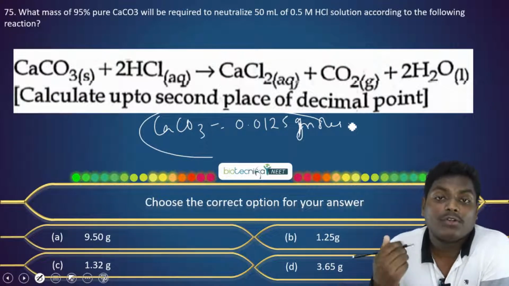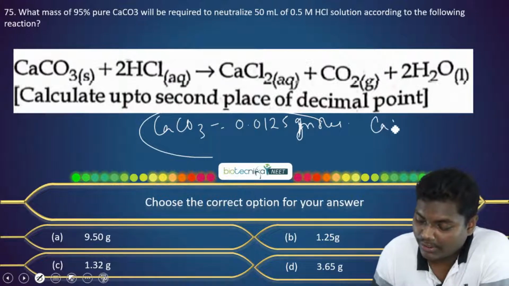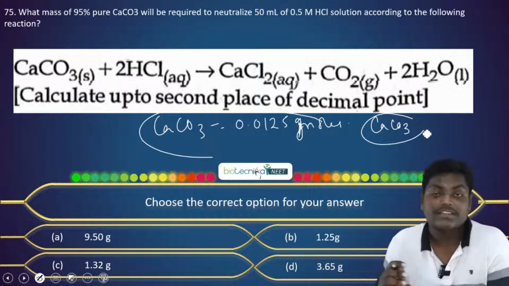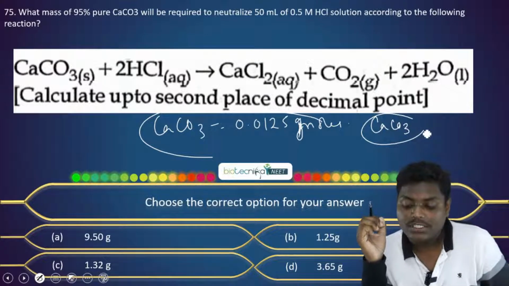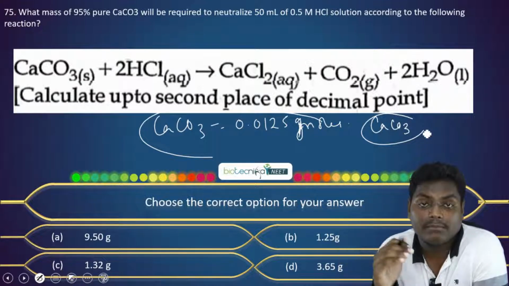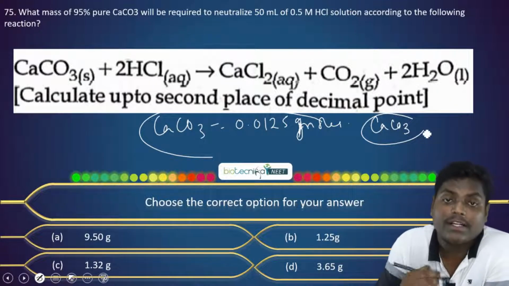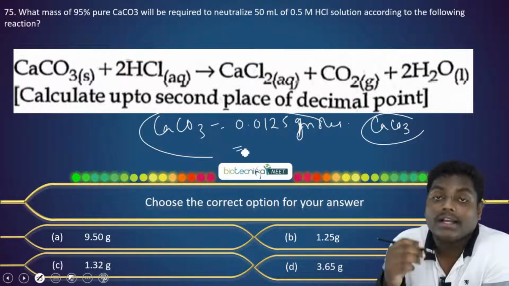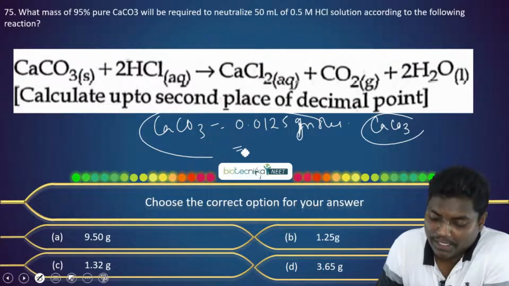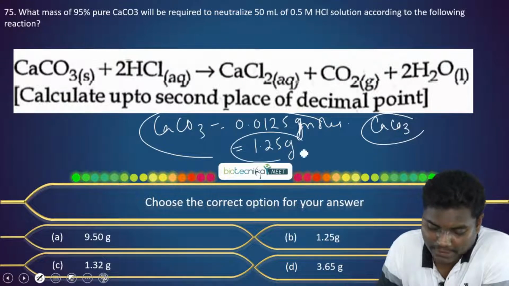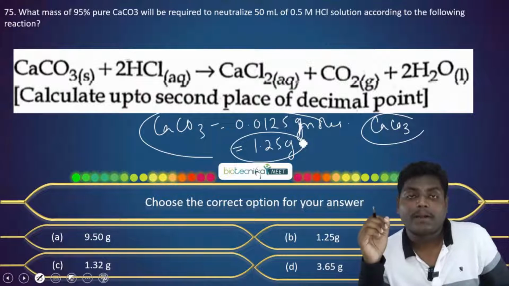Now what is the molecular mass of calcium carbonate? We want the answer in grams, as you can see the options are in grams. So just multiply with the molar mass to convert moles into grams. For calcium carbonate it's 100. If you multiply by 100, it will be 1.25 gram.